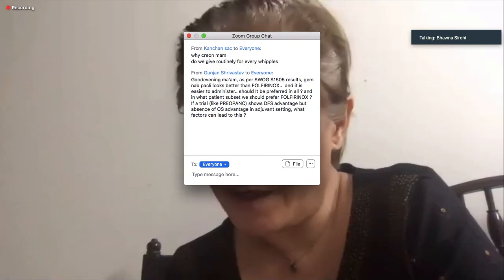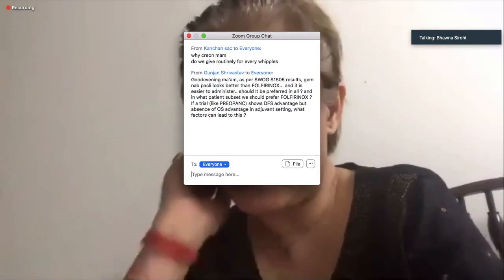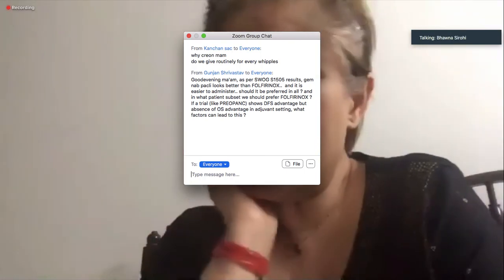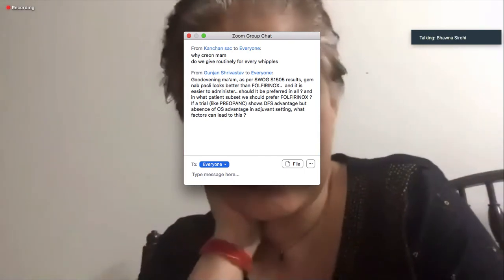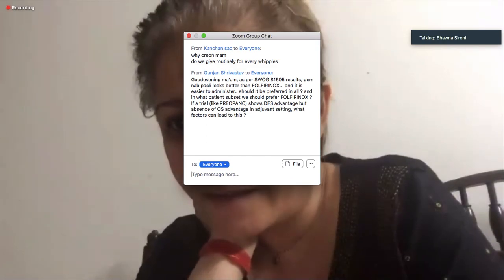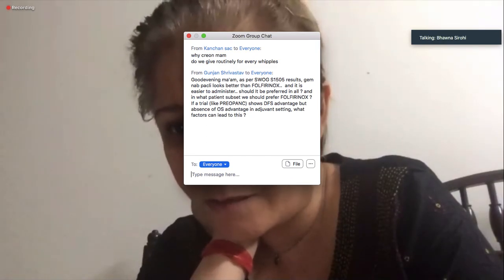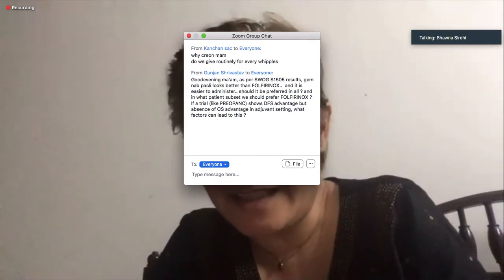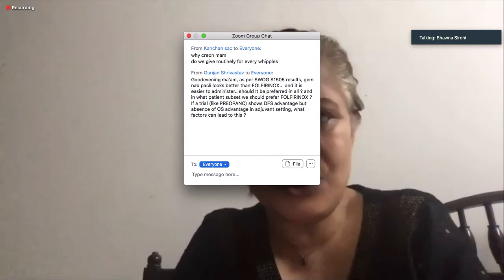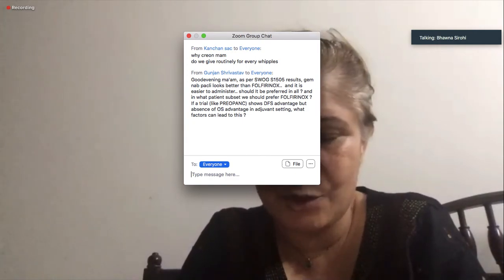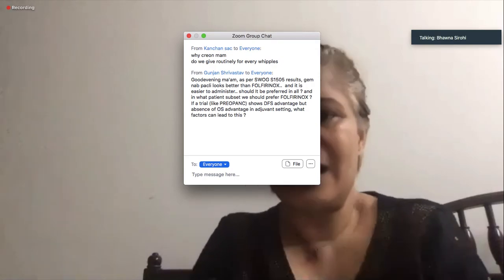As per SWOG, gem-nab-pacli looks better, and it is easier to administer. Should it be preferred in all, and in what patient subset should we prefer FOLFIRINOX? It shows a DFS advantage, but absence of OS. So I think it's a small study, and we still need to wait for more trials to say that gem-nab-paclitaxel should be the standard of care.